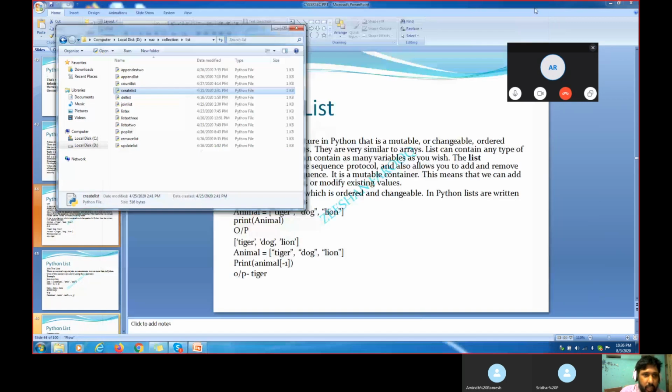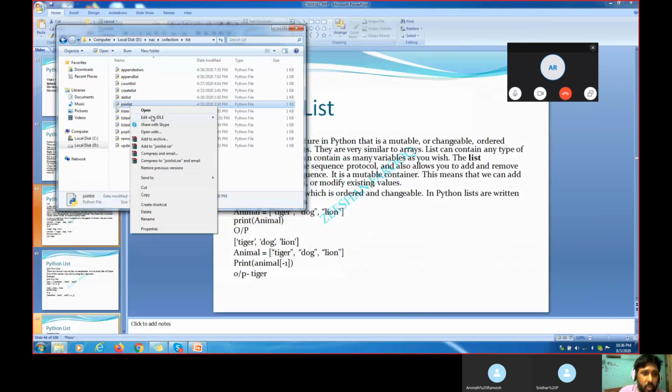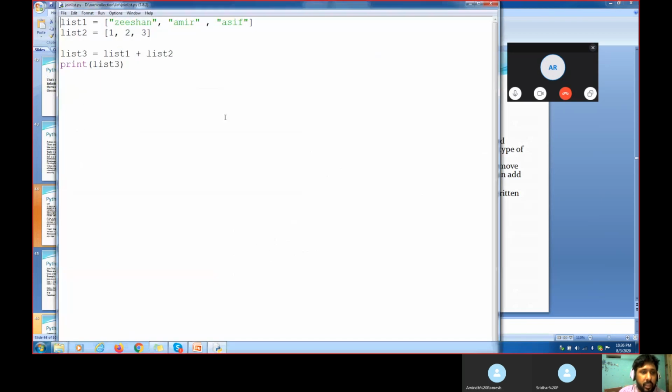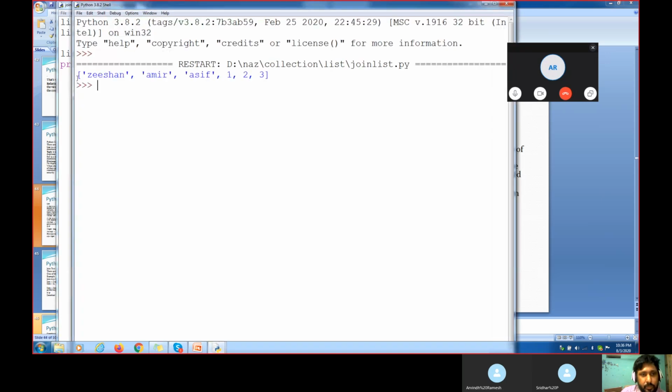Now the question is how we apply methods on the list. How do we delete from the list, how do we join 2 lists. For example, in list number 1 I have Zishan, Amir, Asif. List number 2 I have 1, 2, 3. List number 3 I am creating as one list, and in that I am putting the values of list 1 and list 2. This is completely strings, and this is completely numbers. When I execute this, you see the output.